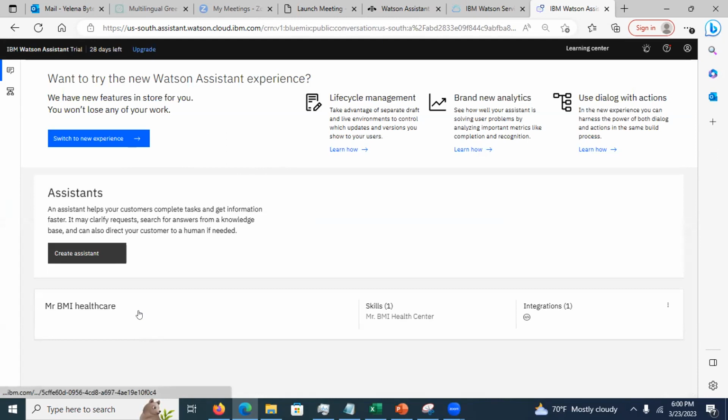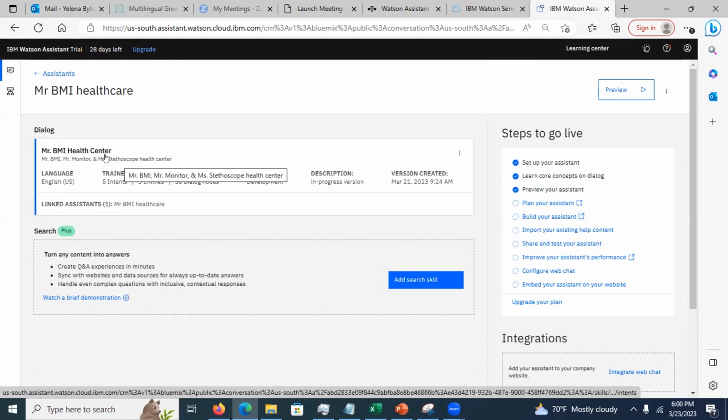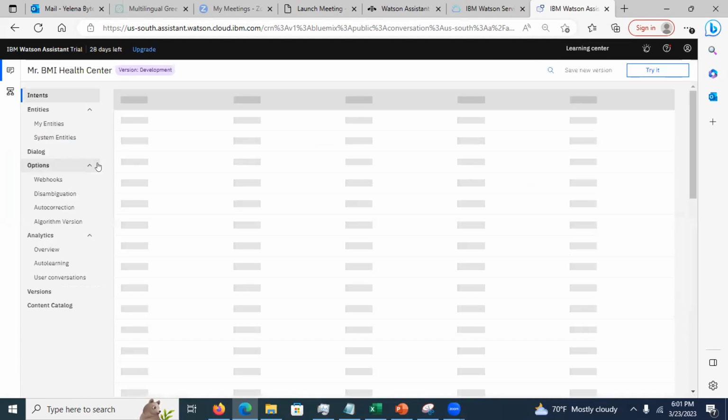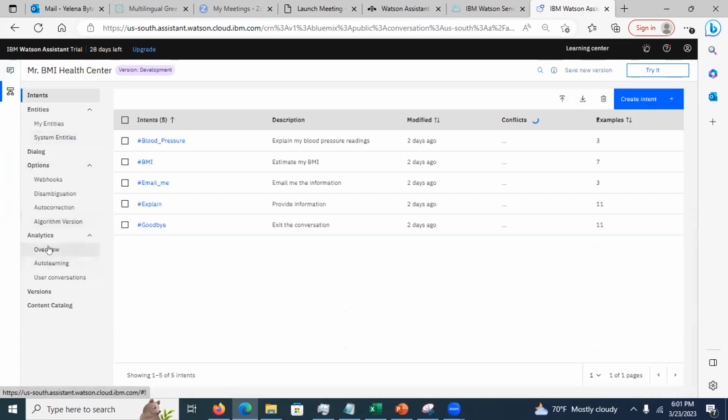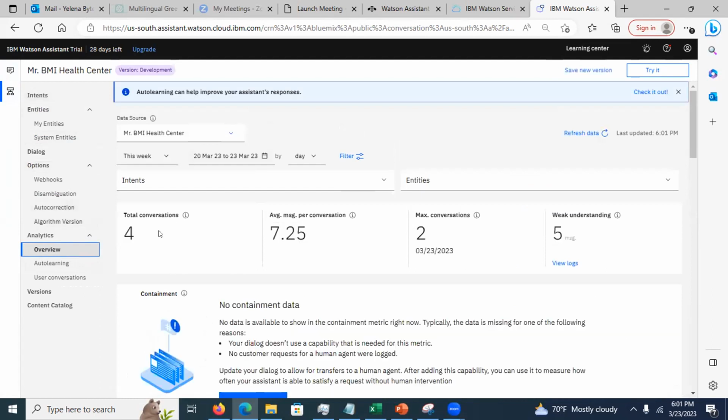The reason I want to keep this other one is that I already did some conversations with it. Now, so you sent that link to your friend, and your friend ran some conversations. You go to this dialog, into the skill. There is an analytics part here. You click on the overview. What do you see? It shows you the number of conversations. This is this week, but you want to see it for 2 days.